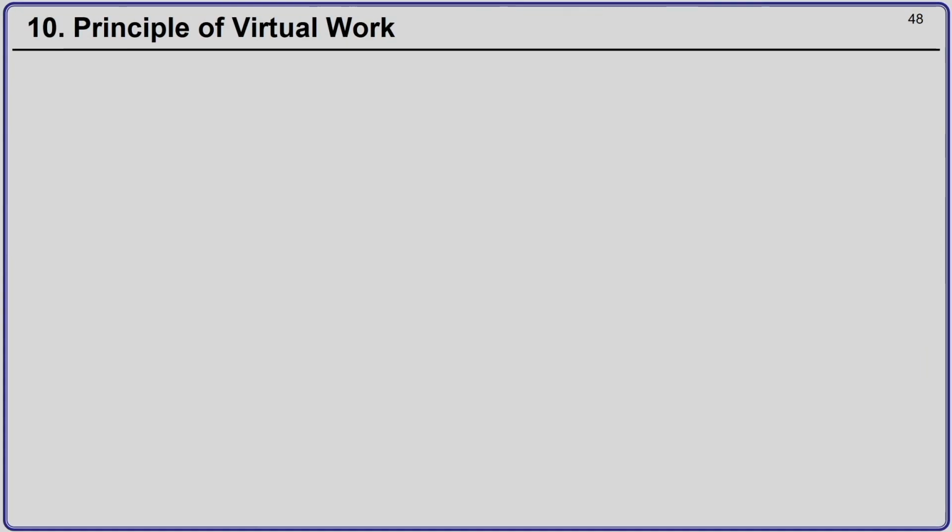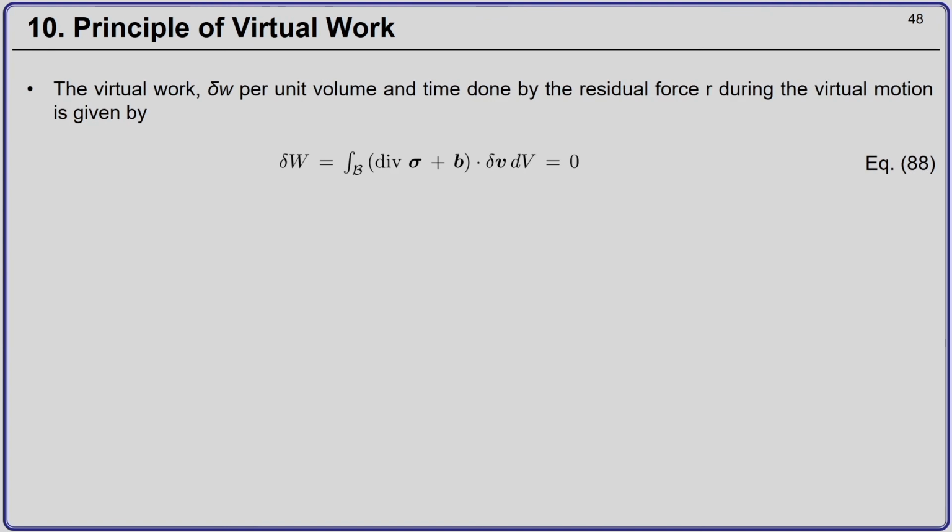Now let us say that total virtual work per unit volume per unit time, del capital W, will be the integral over volume of del w, and this is given by del W equal to integration over volume of r dot del v dV.